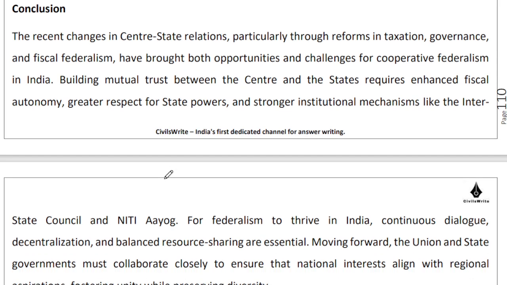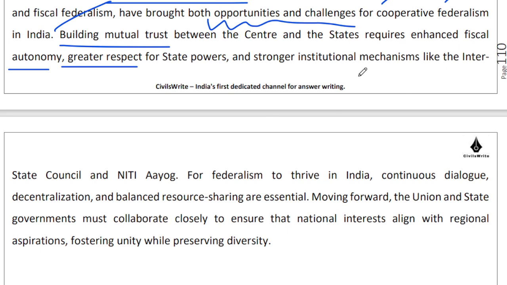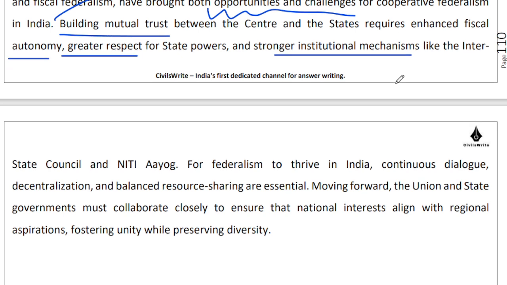So the conclusion, broadly speaking, has to be a balanced conclusion where you are acknowledging the good that has been done and you are also mentioning the things that can be done better going ahead, right? So recent changes in center-state relations, as discussed in the arenas of taxation, governance, and fiscal federalism, have opened opportunities as well as challenges for cooperative federalism. Yes, we need to build mutual trust. Yes, we need to enhance fiscal autonomy, show greater respect for the state governments, have stronger institutional mechanisms, whether it is Niti Aayog, whether it is Interstate Council, whether it is Finance Commission, right?